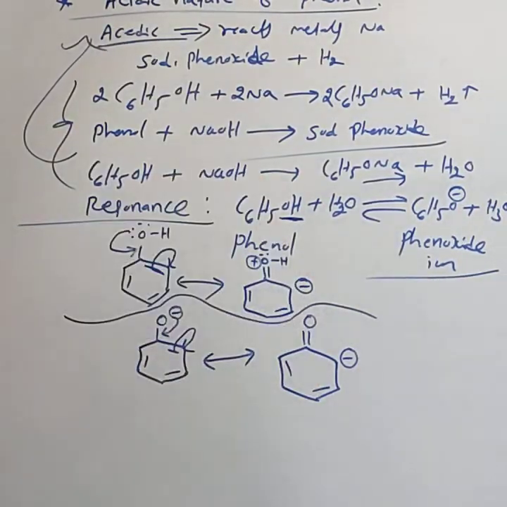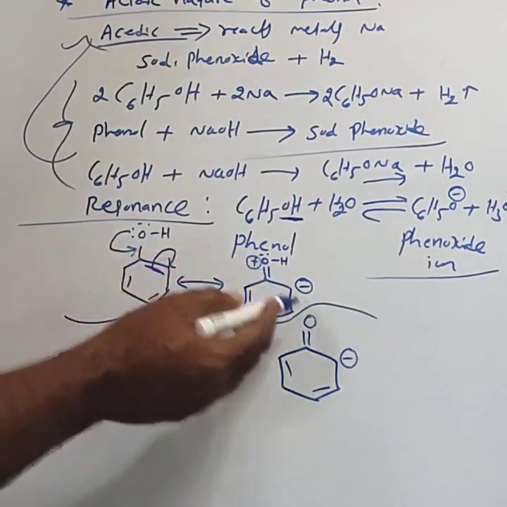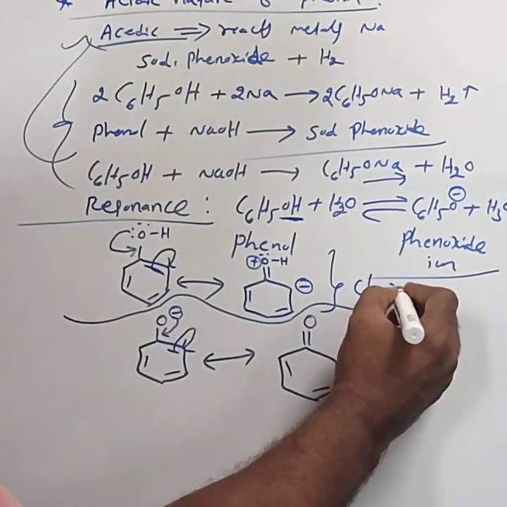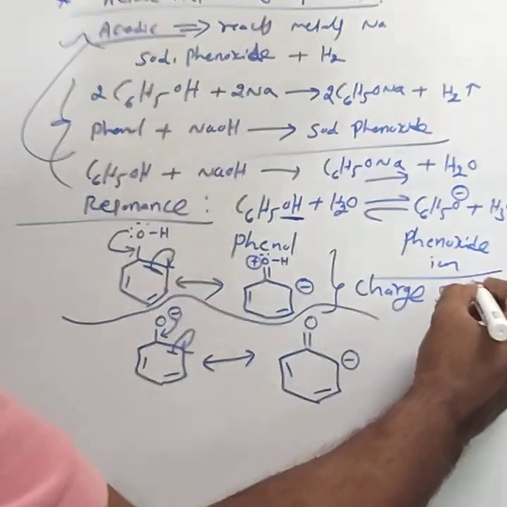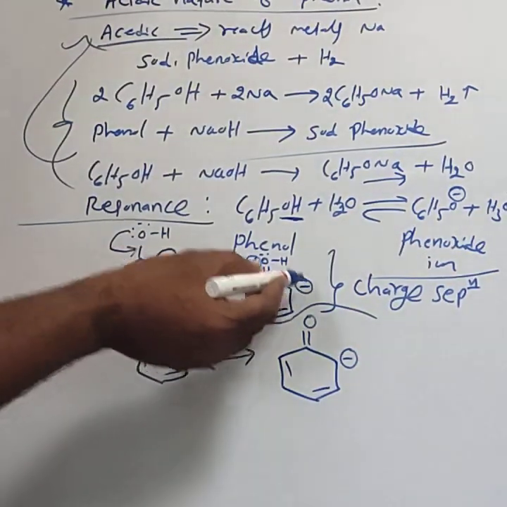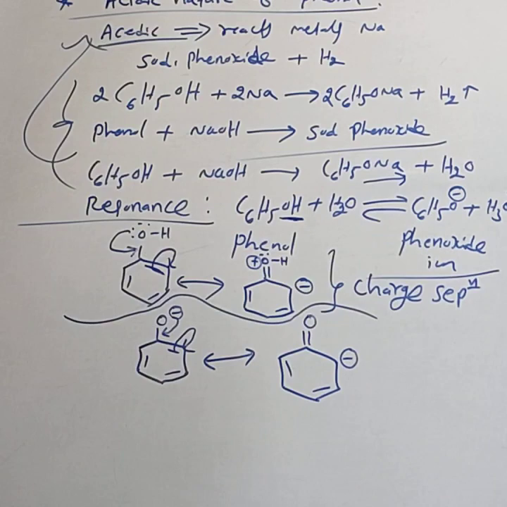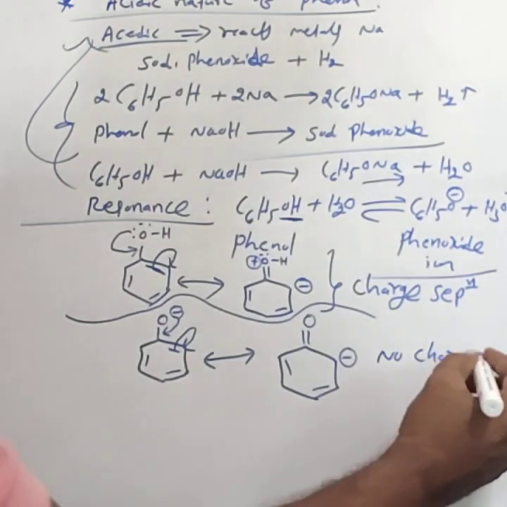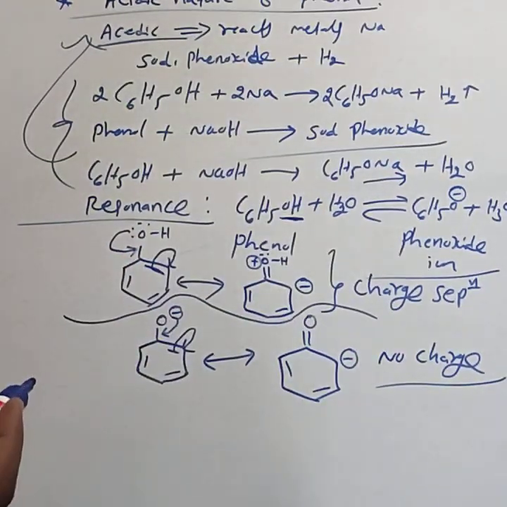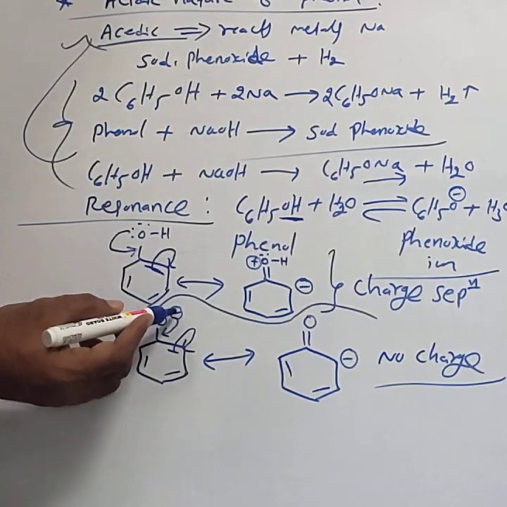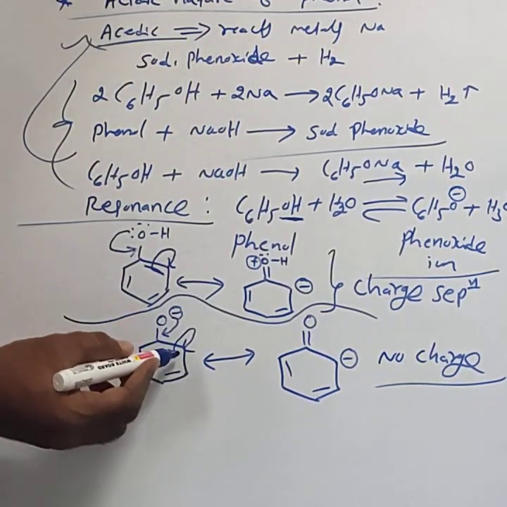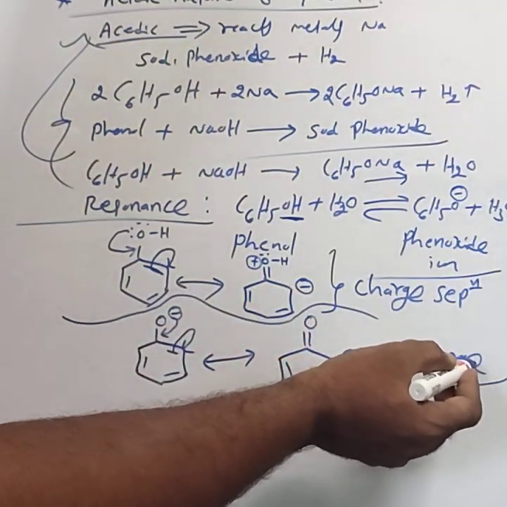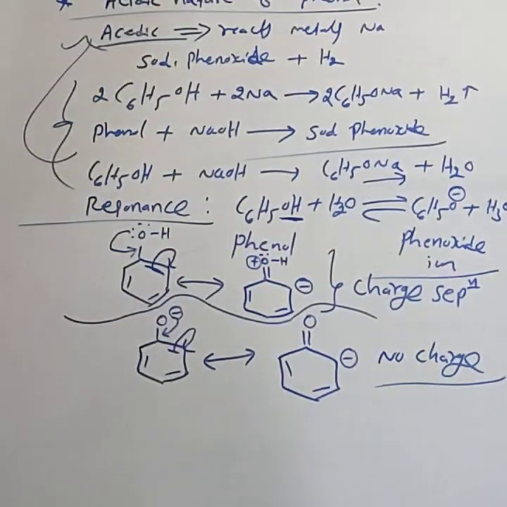Another one is the phenoxide. You observe the resonance structures of phenol and phenoxide. In the phenol molecule, charge separation takes place, that is positive and negative. Charge separation occurs, while in phenoxide, no charge separation. The already existing negative charge on the oxygen is delocalized over the benzyl ring. That is, no charge separation in case of the phenoxide.